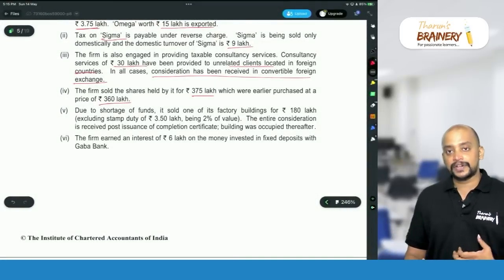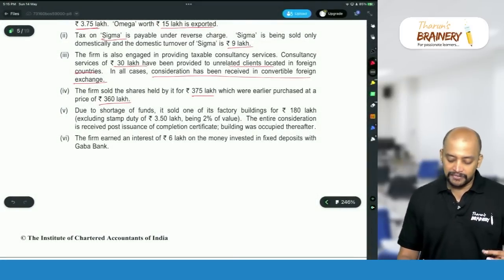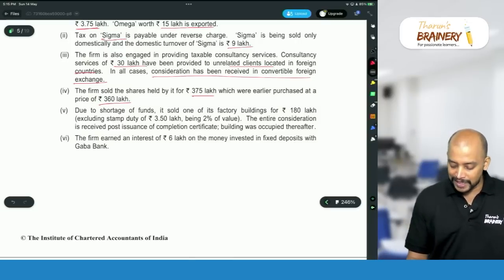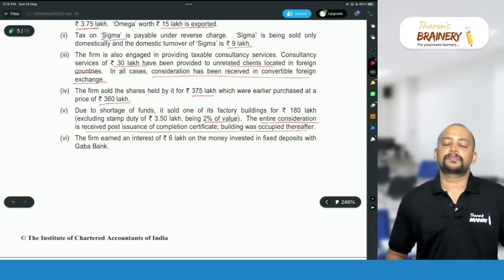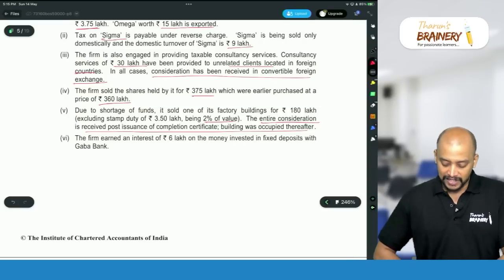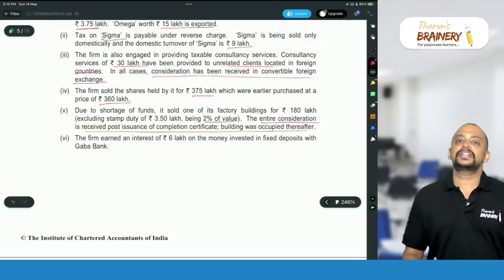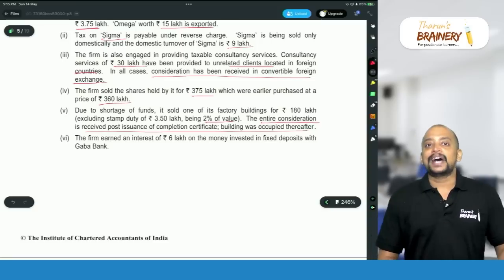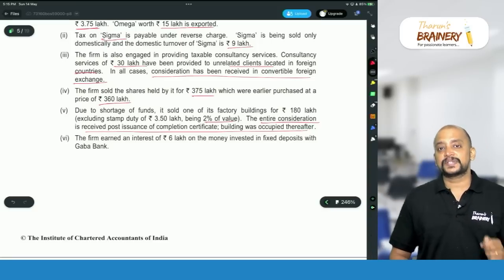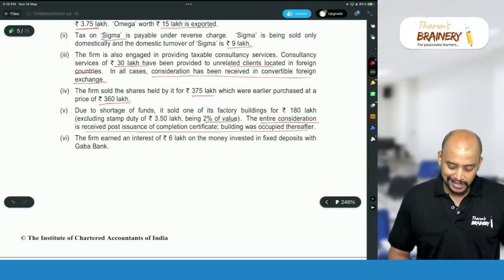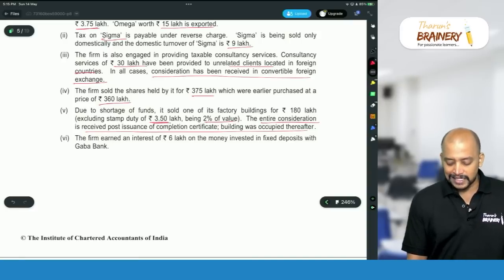Due to shortage of funds, it sold one of its factory building for 180 lakhs, excluding stamp duty of 3.5 lakhs, being 2% of the value. The entire consideration is received after receipt of completion certificate. Building was occupied thereafter, so which means that it is excluded from supply, not a supply. But as per 17 subsection 3, it should be treated as exempted supply. What should be taken as a value? Stamp duty value. What is the stamp duty value? 3.5 lakhs is the stamp duty, which is 2% of value.